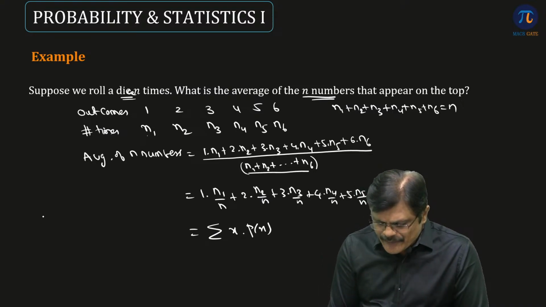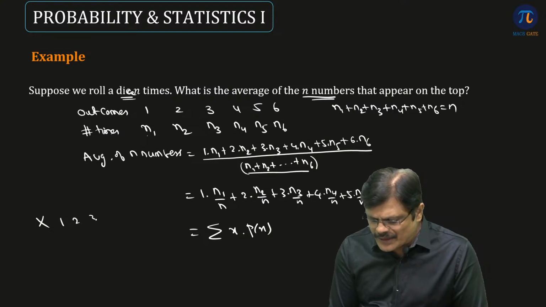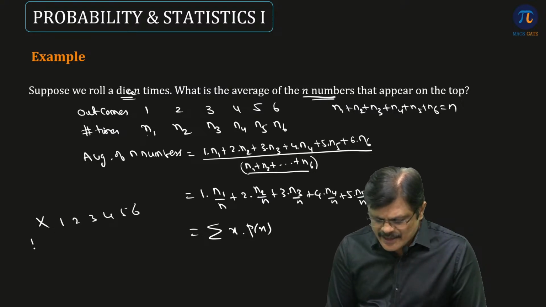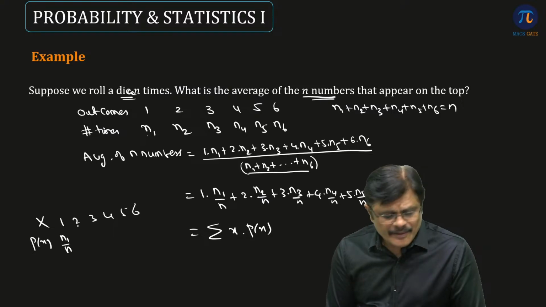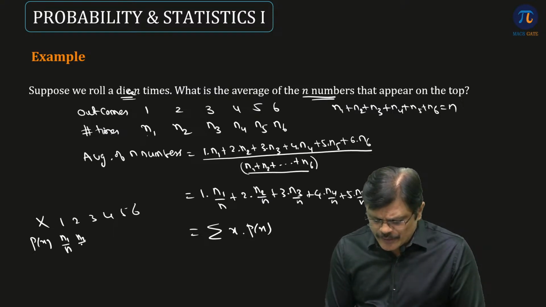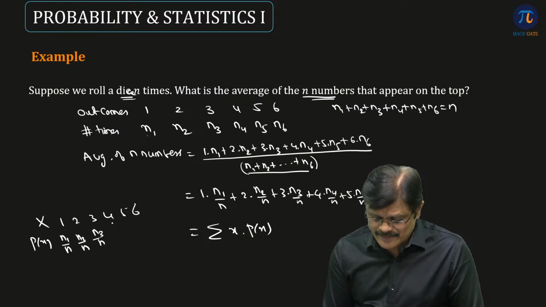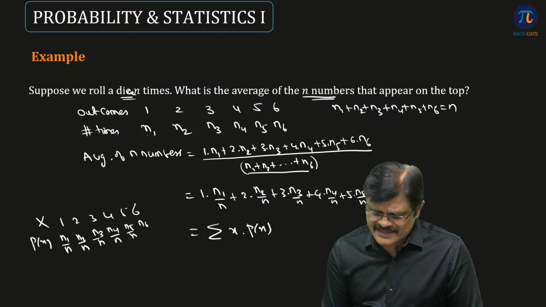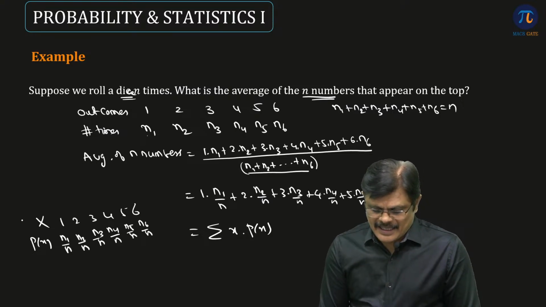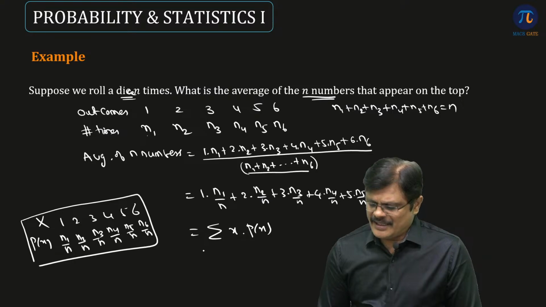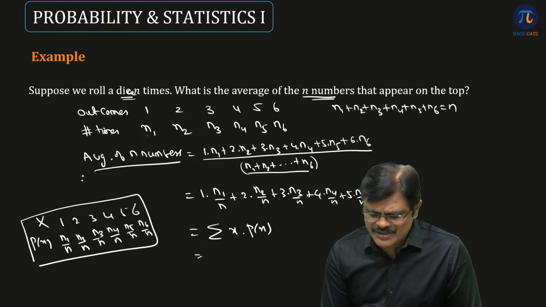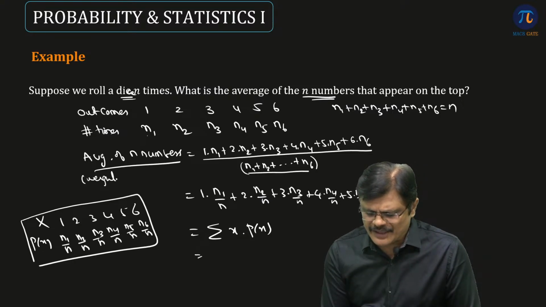That is, when the dice is rolled, the outcomes are 1, 2, 3, 4, 5, 6. Probability of getting 1, n1 times out of n times. Probability of getting 2, n2 times out of n times. 3 appears n3 times out of n times, 4 appears n4 times, 5 appears n5 times, 6 appears n6 times out of n. And this gives you the average of n numbers, or weighted average you can call it.